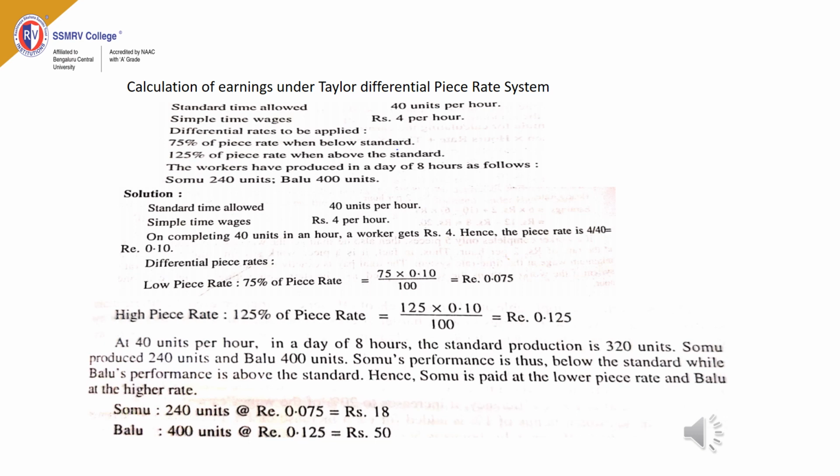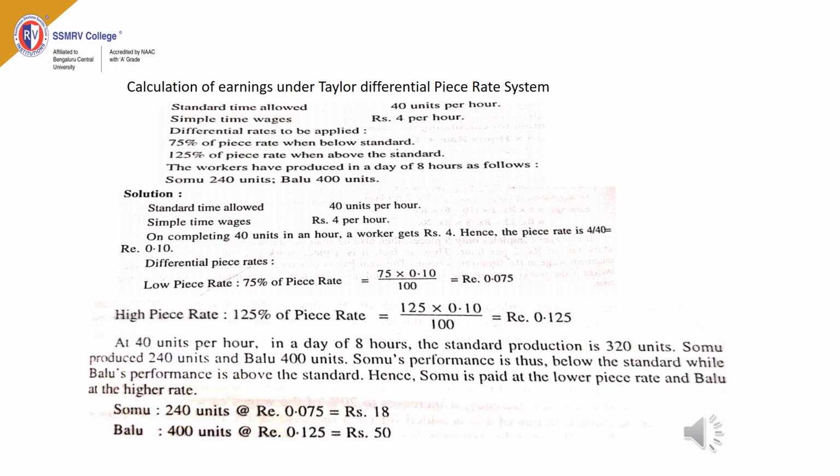So Balu will be paid the higher piece rate. Now we will see the calculation. Somu has produced below the standard. He produced only 240 units. In such a case, Somu will be paid the lower piece rate. The formula is number of units into lower piece rate. Number of units produced by Somu is 240 units and lower piece rate is 0.075. Multiply the terms, then Somu's earnings is rupees 18.